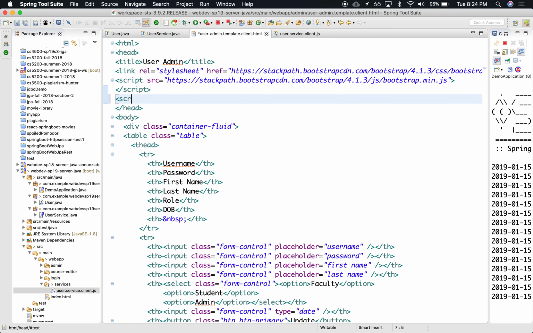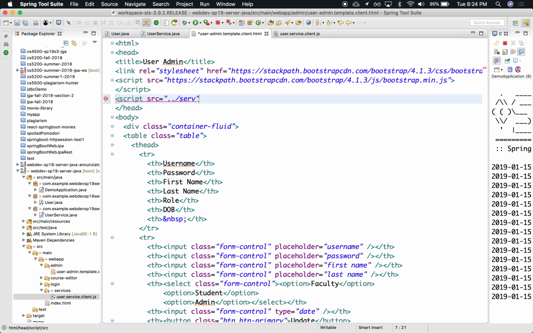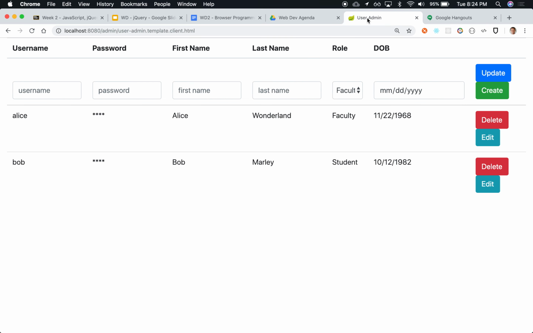Over here we can say script, and in our user admin template, the script is located somewhere above us. This template is way down here, so it's going to have to navigate up one, and then down to services, and then down to user.service.client.js. Okay, let's see if it loads it. Let's grab this and reload, and we can take a look at the inspect.